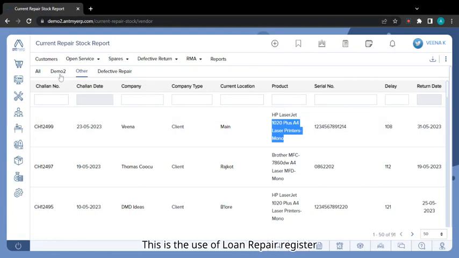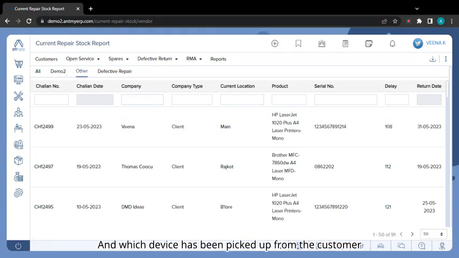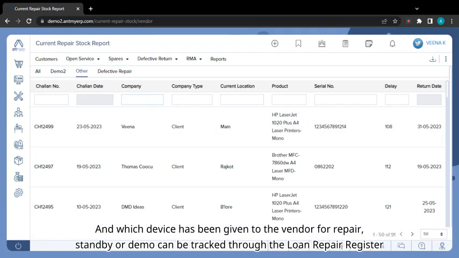This is the use of Loan Repair Register. Which device is where? And which device has been picked up from the customer? And which device has been given to the vendor for repair, standby or demo can be tracked through the Loan Repair Register.